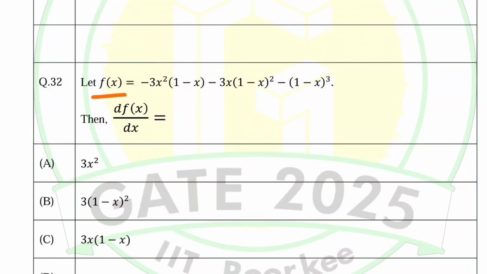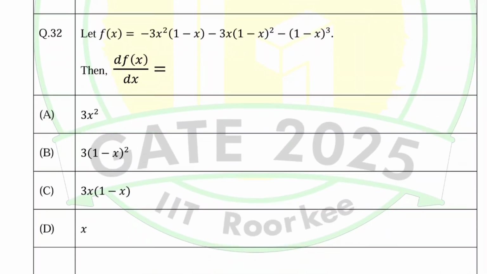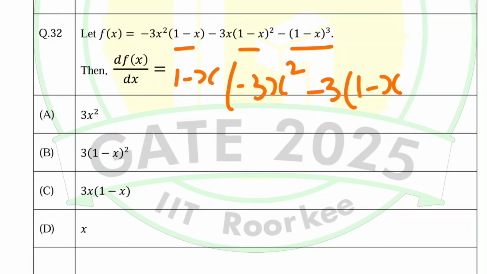Next question is, let f of x is equal to minus 3x square times 1 minus x, minus 3x times 1 minus x whole square, minus 1 minus x whole cube. We need to find out the derivative of this function with respect to x. Okay, in this equation, if we take 1 minus x common, we are left with minus 3x square, then minus 3 times 1 minus x, then minus 1 minus x whole square.